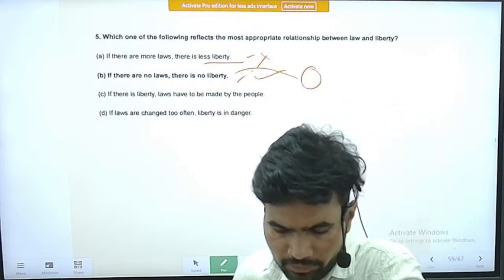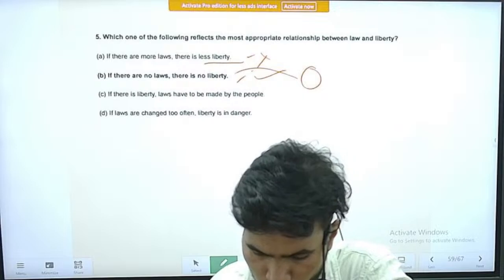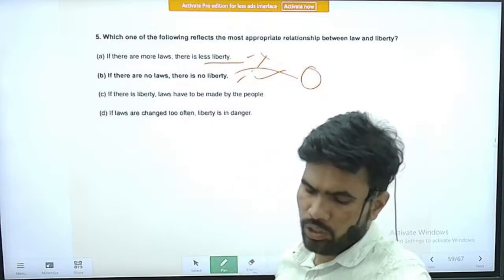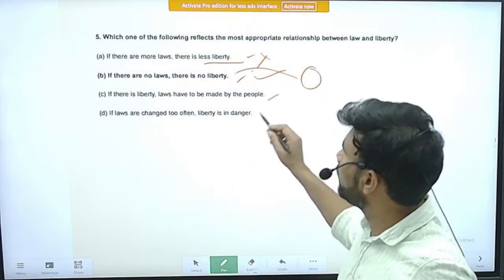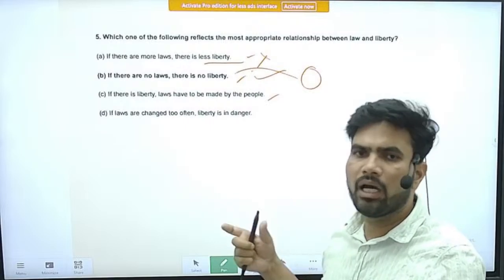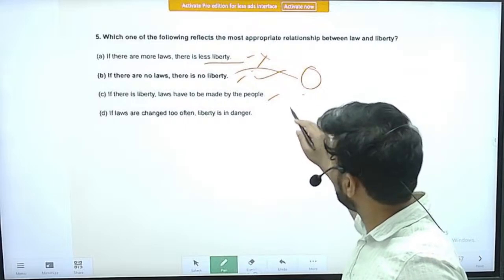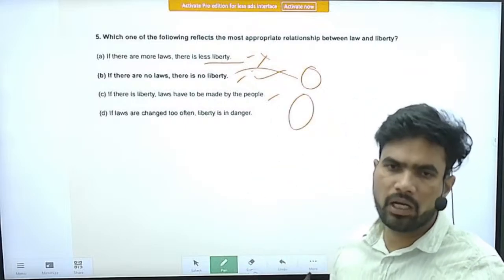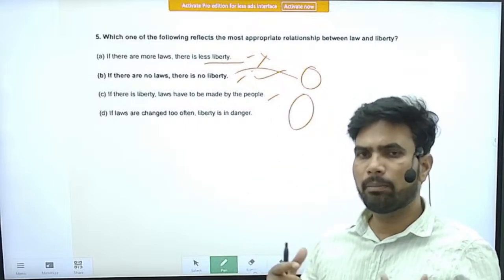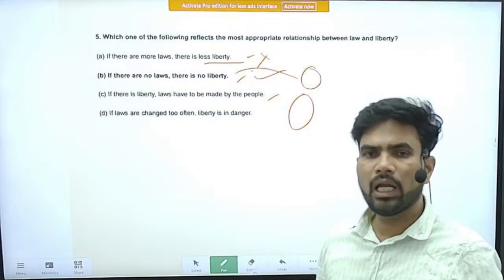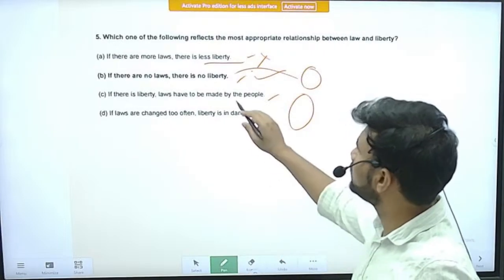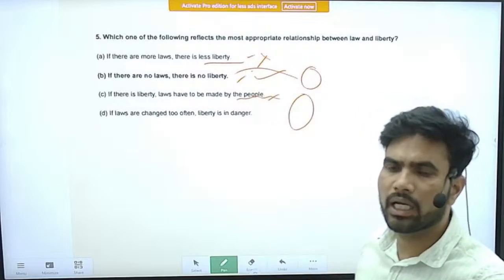Next is option C, if there is liberty, laws have to be made by the people. So yes, somewhat this statement is correct, but it is not always necessary that laws have to be made by the people. The government or state itself can also make laws that can enable liberty to the people. So this statement is also not universally correct.